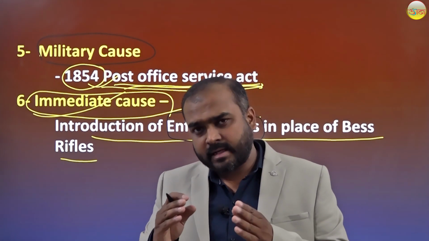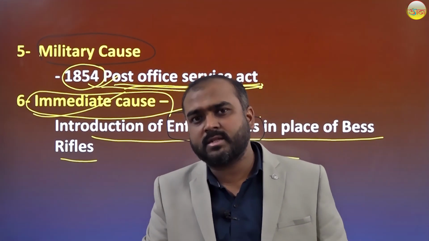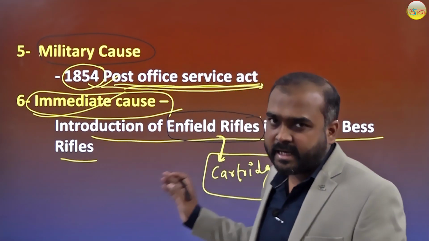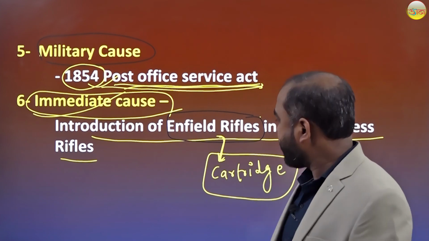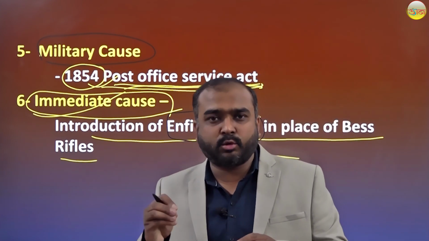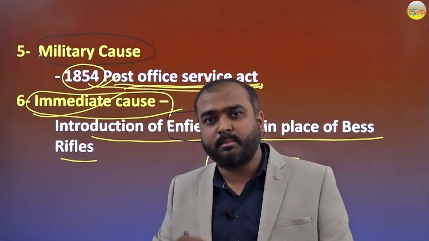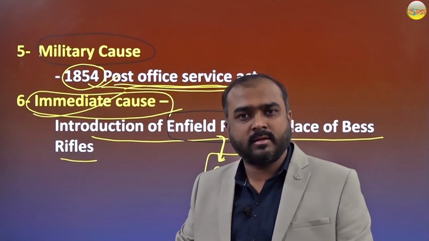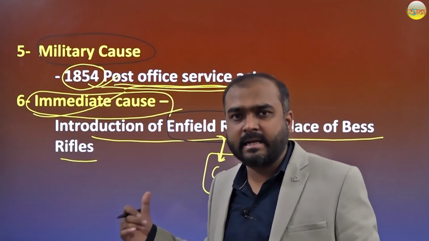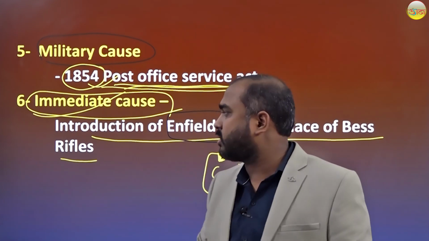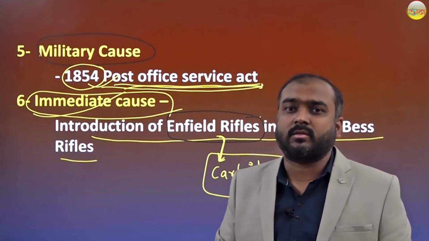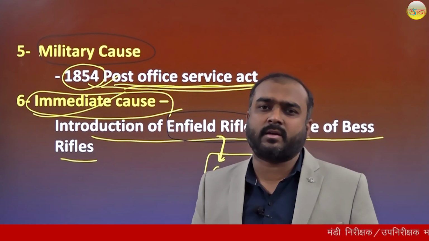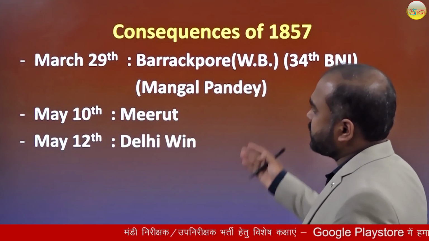So the Indian soldiers, Hindu soldiers and Muslim soldiers, are reluctant to use this Enfield rifle because at the time of loading into the gun, the cartridge had to be bitten off. So the soldiers refused to use this Enfield rifle. This was the immediate cause which sparked the collective uprising of the revolt. So these are the consequences.